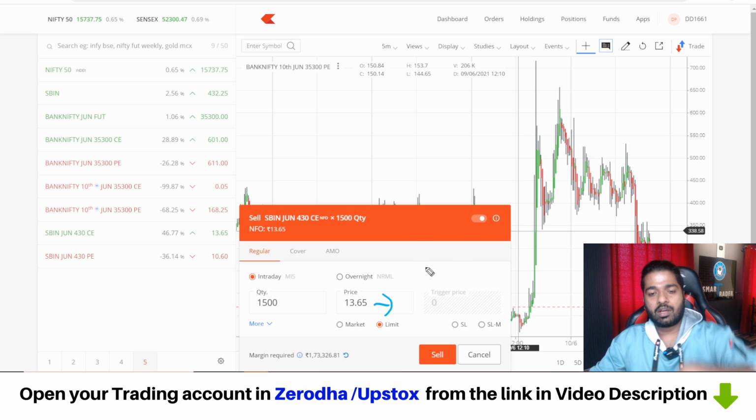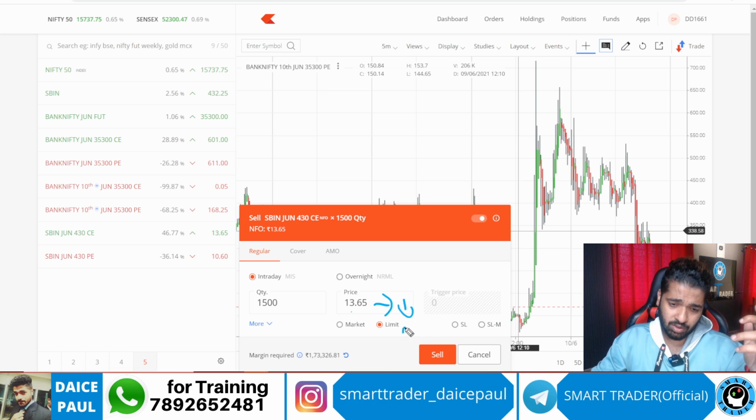Selling means what? It should go down. This 13 rupees, if it goes down to 12 rupees, you will make profit. If it goes to 11, 10, you make profit. How much can it go down? It can go to 0 or 0.05 like I showed you. It can go to 0.